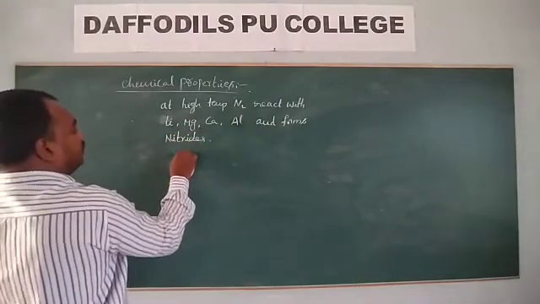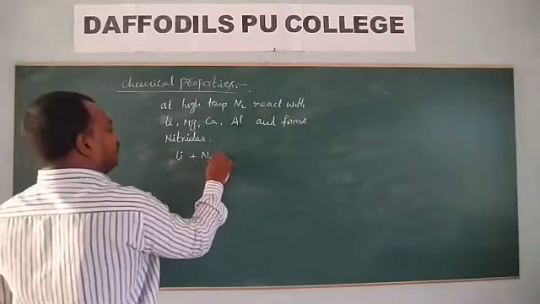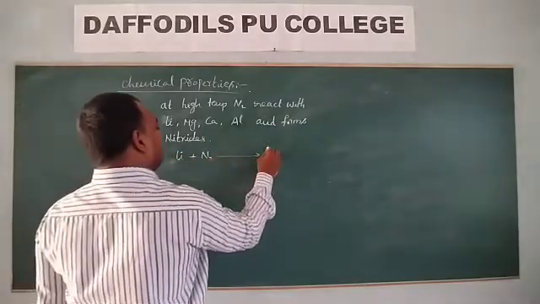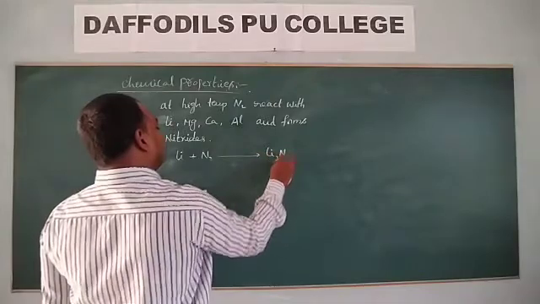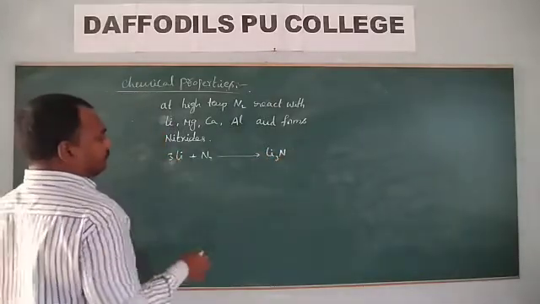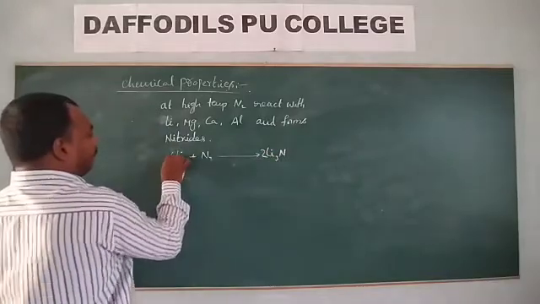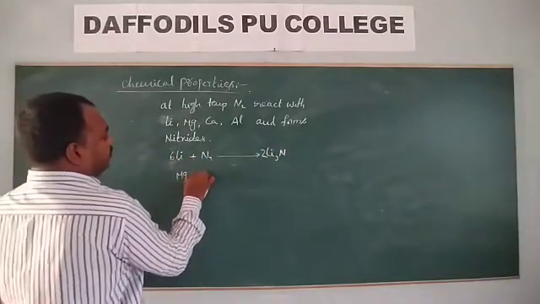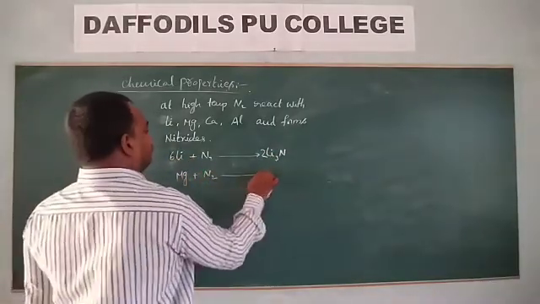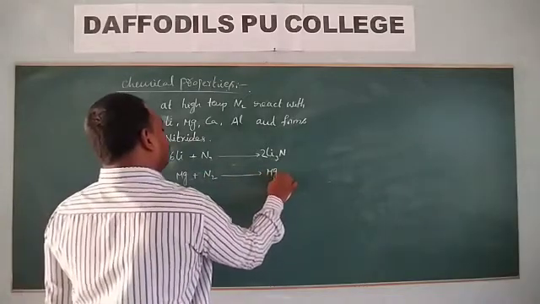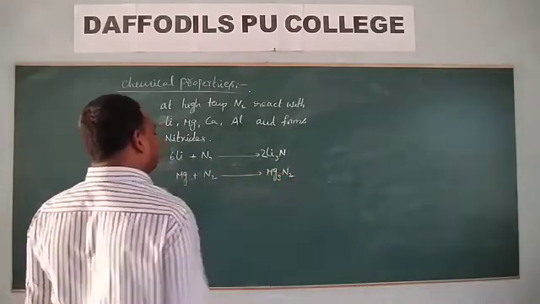For example, lithium on reaction with nitrogen gives lithium nitride. When magnesium reacts with nitrogen, it gives magnesium nitride.